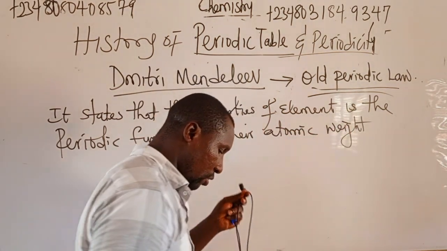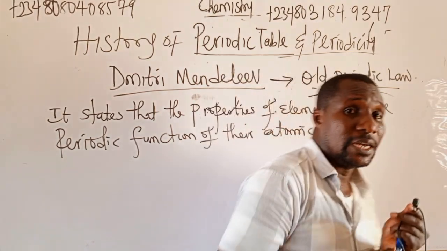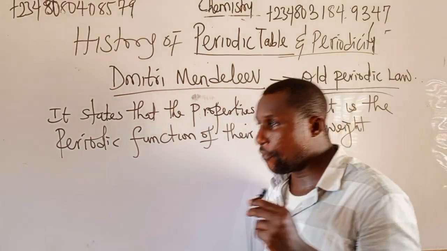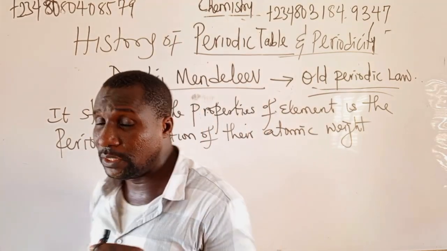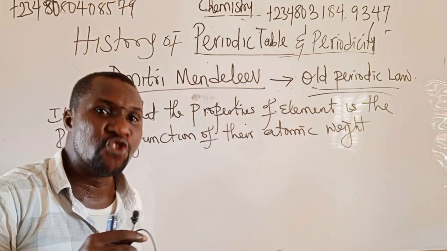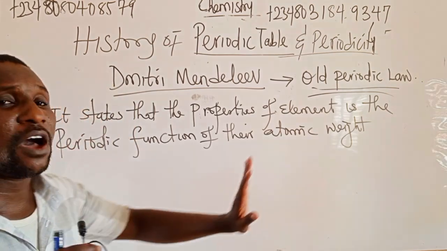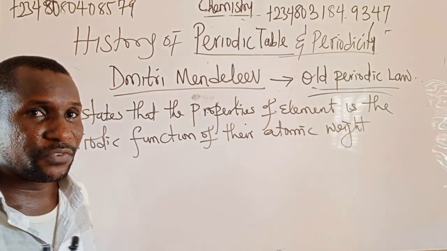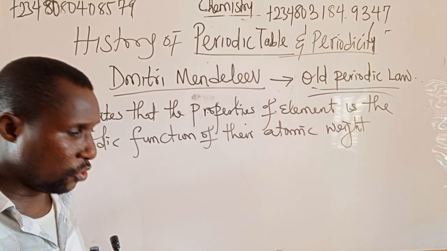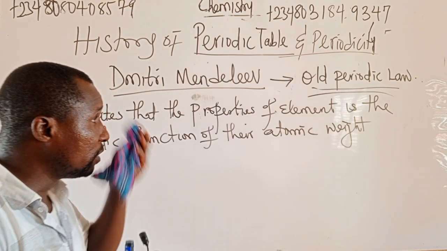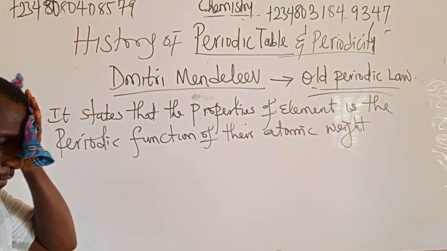The periodic function of the atomic weight. The properties of elements in the periodic table is the periodic function of the atomic weight. He arranged all the elements, all the 63 known elements, in order of their atomic weight, in order of increasing atomic weight. Take note of that. It gives the word old periodic law.